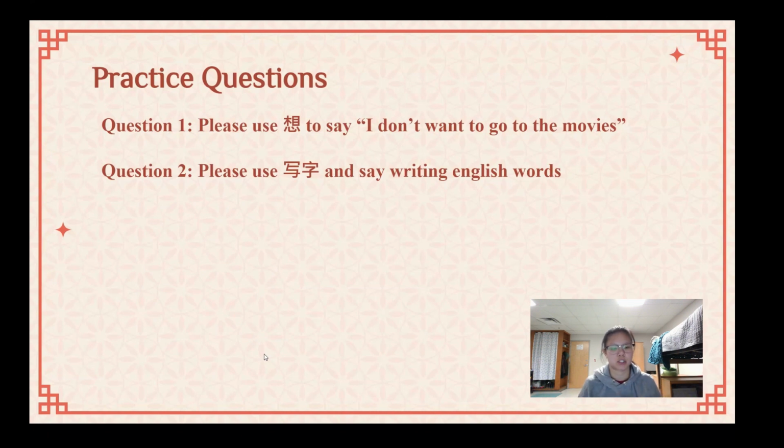So here are the practice questions. Remember, we only have one question for each topic that we covered in the video. Question 1 is I want you to use 想 to say I don't want to go to the movies. So how would you say I don't want to go to the movies, using 想? And then question 2, I want you to say writing English words. Remember, using that detachable compound with the verb phrase, using 写字. 写字 is writing words. So how would you say writing English words? That is my second question. So just think about that a little bit, 想一想.